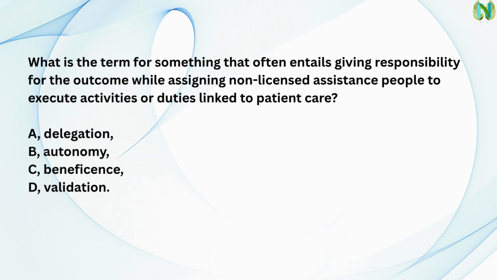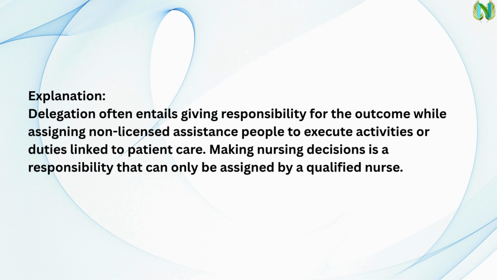Next question. What is the term for something that often entails giving responsibility for the outcome while assigning non-licensed assistance people to execute activities or duties linked to patient care? A. Delegation. B. Autonomy. C. Beneficence. D. Validation. Answer is A. Delegation. Explanation. Delegation often entails giving responsibility for the outcome while assigning non-licensed assistance people to execute activities or duties linked to patient care. Making nursing decisions is a responsibility that can only be assigned by a qualified nurse. Next question.